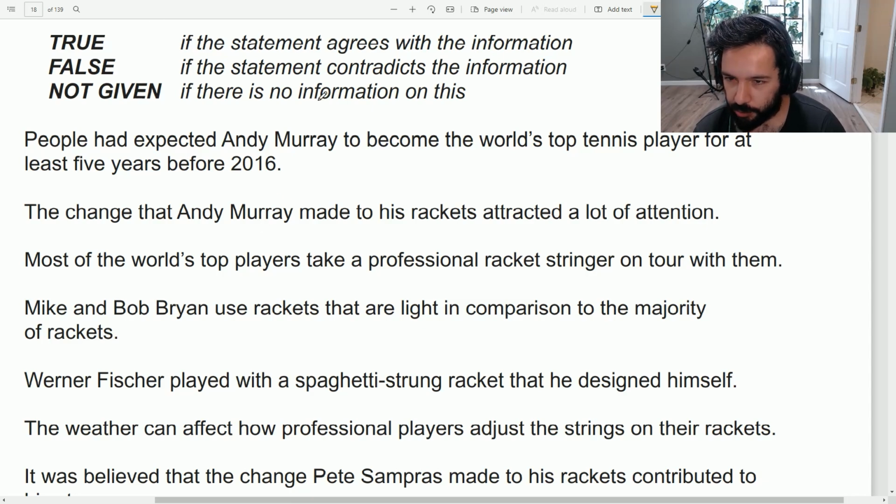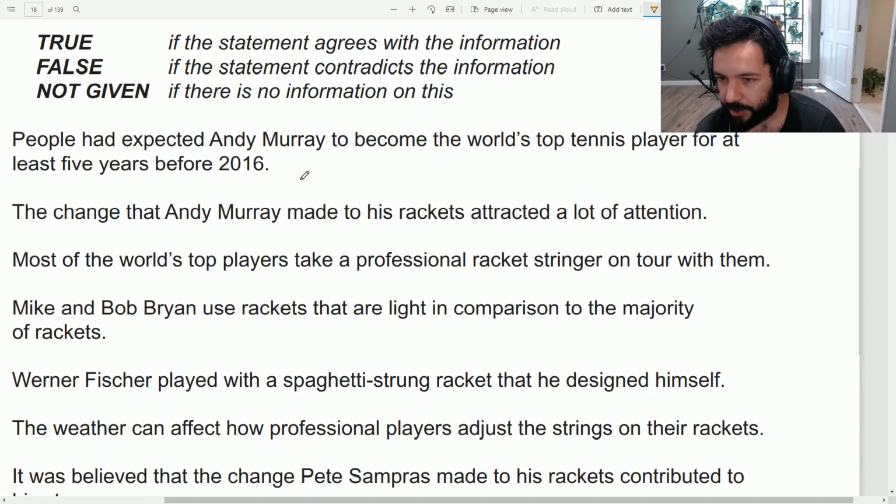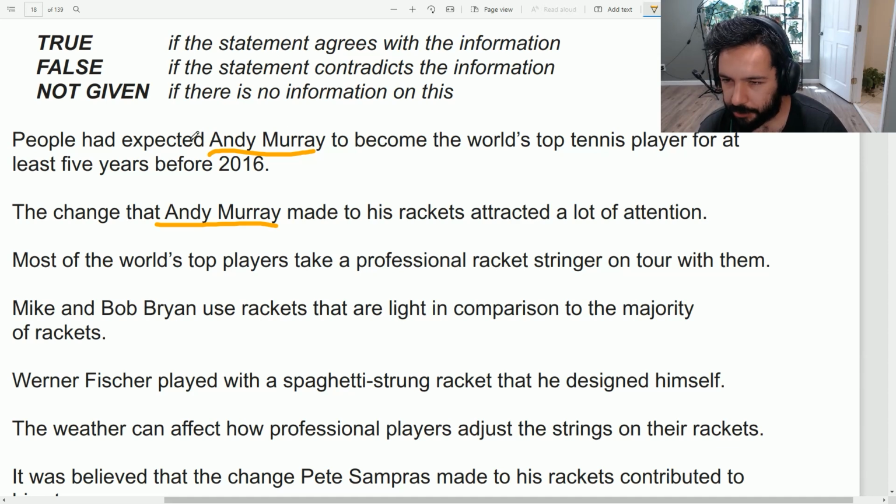So every time I see a true, false, not given question, the first thing that gets my attention is the names, the dates, and basically the ways in which I can actually find the answer or the approximate location of it. So we have Andy Murray twice. Actually, I'm not sure if I'm pronouncing that correctly. It doesn't matter. You don't even have to worry about that. 2016, and that's basically it.